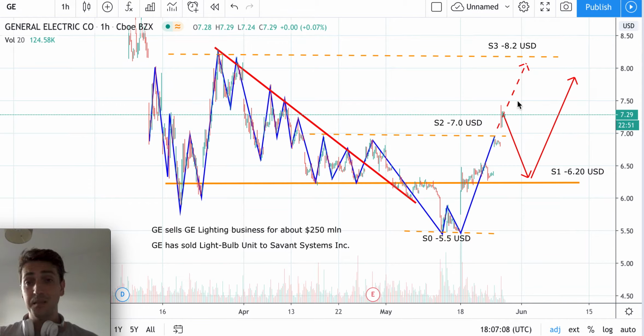But the prices went up mainly because they sold this unit, and I think overall it's not the right time to go long for General Electric. If we want to go long for a short-term investment, let's wait to see if there will be a price retracement before going long, because I think those prices will keep moving sideways before going up. So it's not the right time to go long.